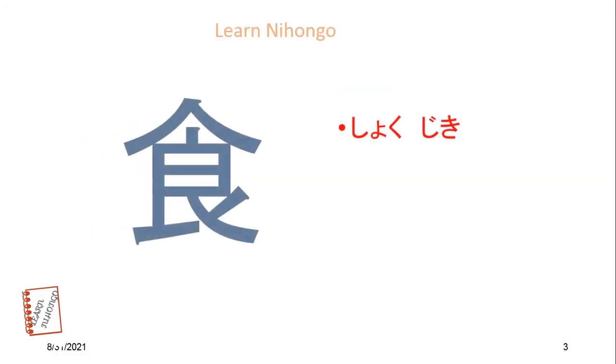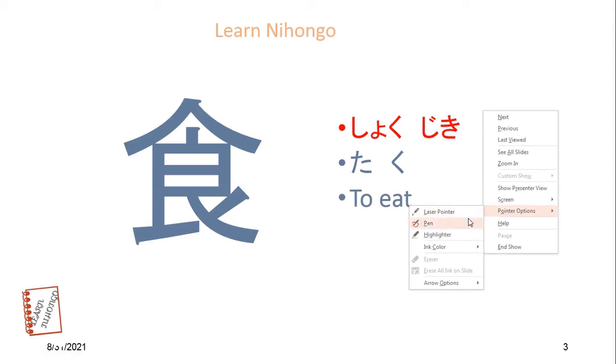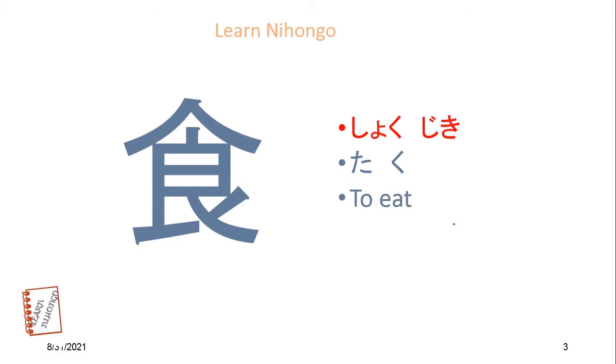This kanji meaning is to eat. Onyomi is shoku, jiki. Kunyomi is ta, ku. Meaning is to eat. So let's see how to write this kanji. 1, 2, 3, 4, 5, 6, 7, 8, 9. Totally 9 stroke orders.